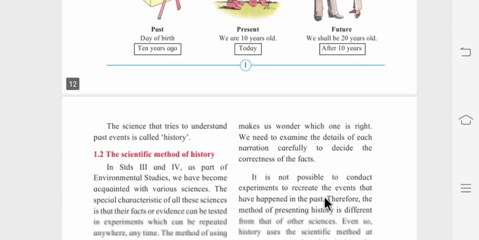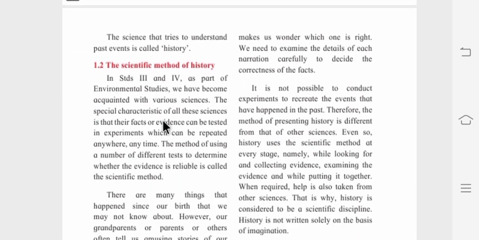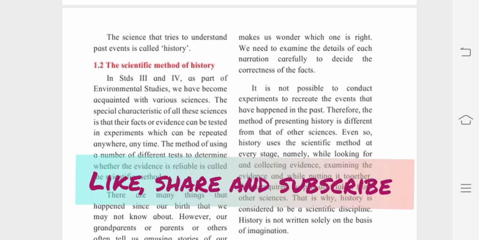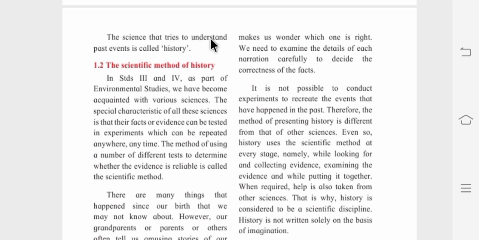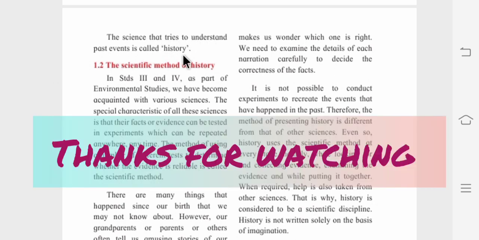Now let's see. The science that tries to understand past events is called history. As I said, there are different sciences. The science which understands the past events, the science which indicates past events to us, that is called history. Now you got the answer. What is history? The science that tries to understand past events is called history.